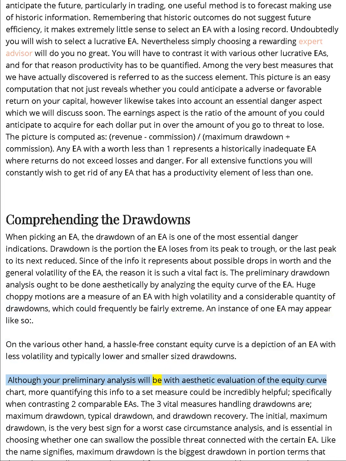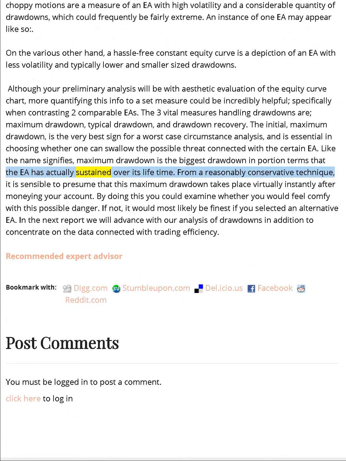Although your initial analysis will be with visual evaluation of the equity curve chart, further quantifying this info to a set measure could be incredibly helpful, specifically when comparing two comparable EAs. The three vital measures handling drawdowns are maximum drawdown, average drawdown, and drawdown recovery. The first, maximum drawdown, is the very best sign for a worst-case scenario analysis, and is essential in choosing whether one can swallow the possible risk connected with a certain EA. Like the name signifies, maximum drawdown is the biggest drawdown in percentage terms that the EA has sustained over its lifetime. From a reasonably conservative technique, it is sensible to presume that this maximum drawdown takes place virtually instantly after you deposit money in your account. By doing this you could examine whether you would feel comfortable with this possible danger. If not, it would most likely be best if you selected an alternative EA.